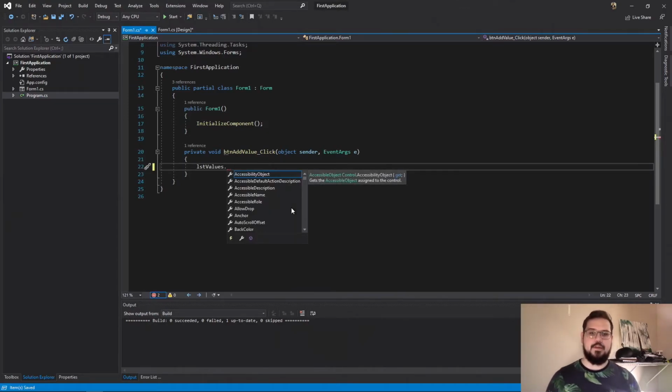I mentioned this earlier. Dot delimits sub-properties or sub-methods of an object. In this case, list values is our list box object, and it has a bunch of properties. So think of a human being. A human being typically has eyes, has teeth, has hair, has a hair color. Hair color or color might be the subproperty of hair, which is a subproperty of human.